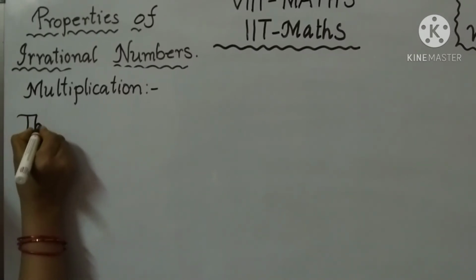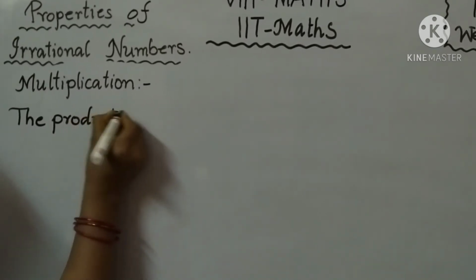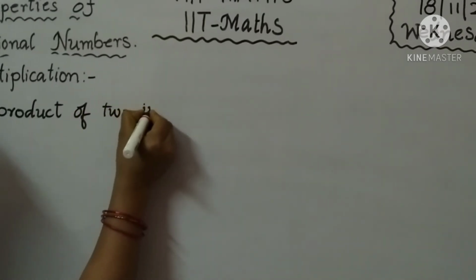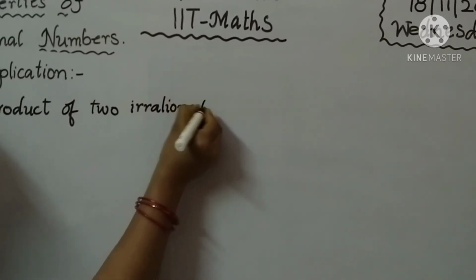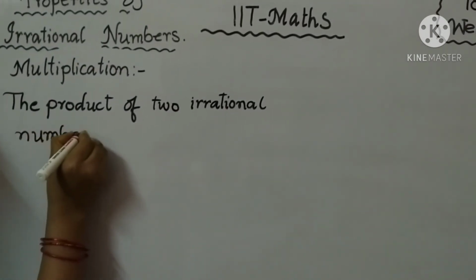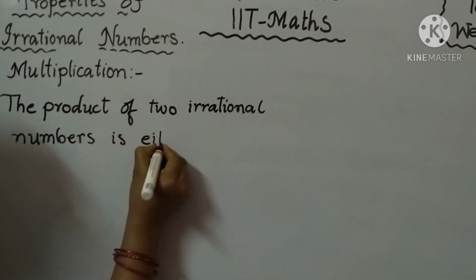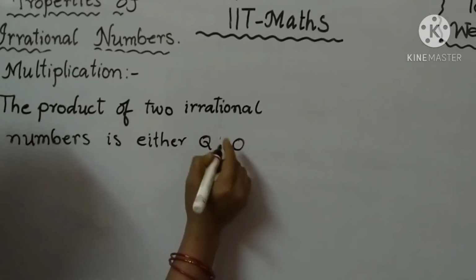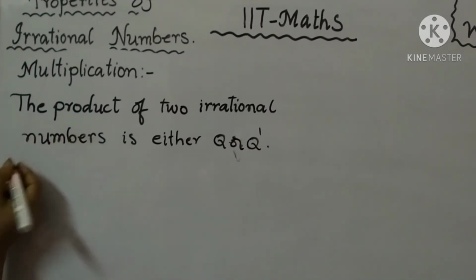Same. The product of two irrational numbers is either a rational number or an irrational number.